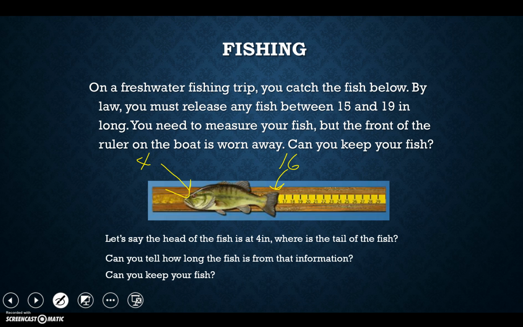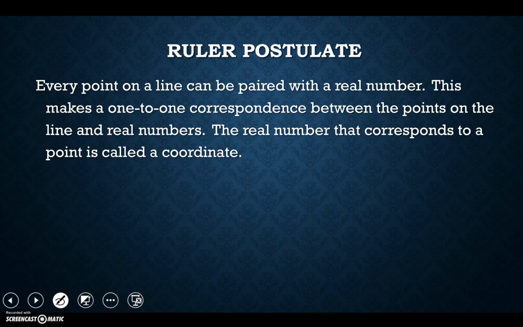Okay, so the big question here is, can I keep that fish? Well, knowing that it's going from 4 to 16, you know that the length of it is 12. So based upon knowing here that if it's between 15 and 19, I have to throw it back, the good news is you can keep that fish. So this is the postulate that we use in order to show that that was going to be okay.